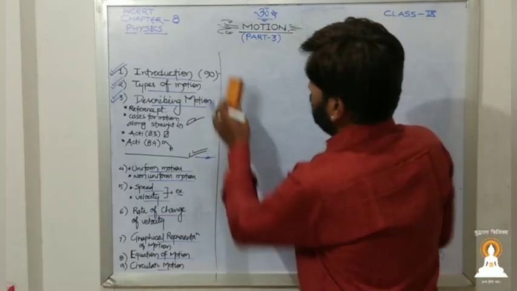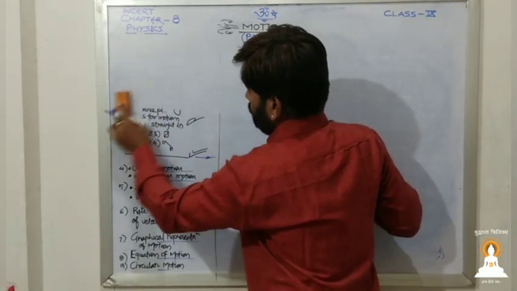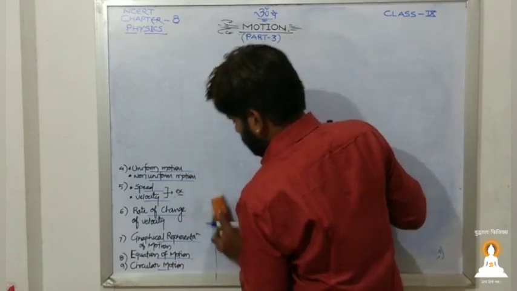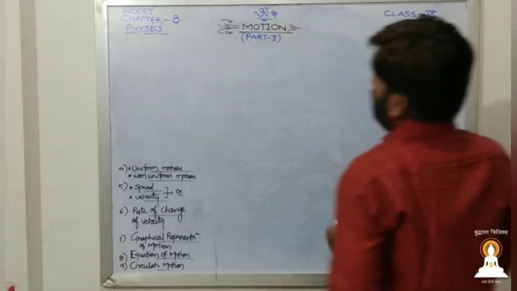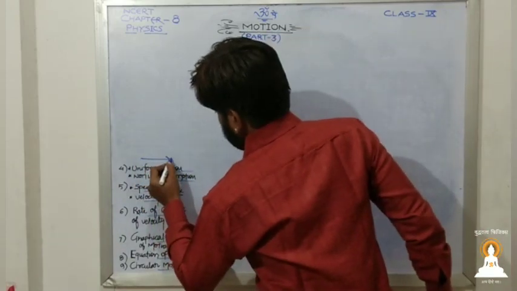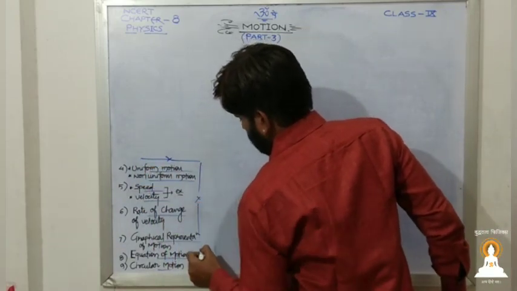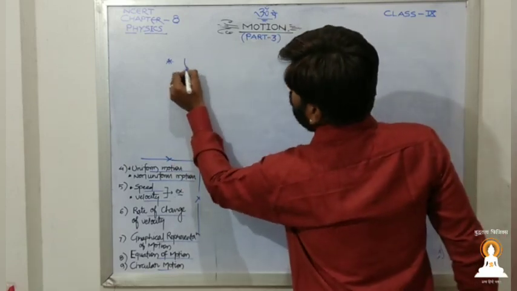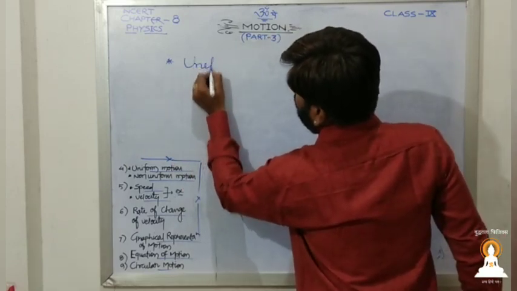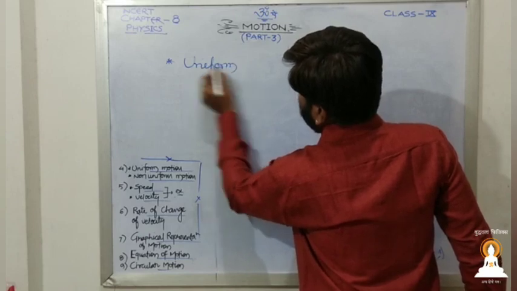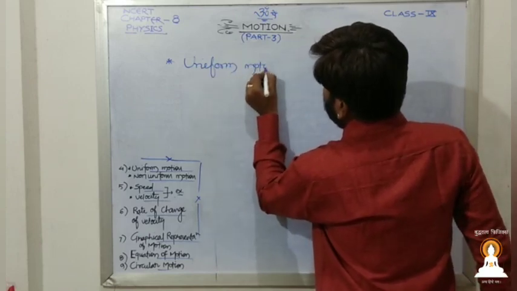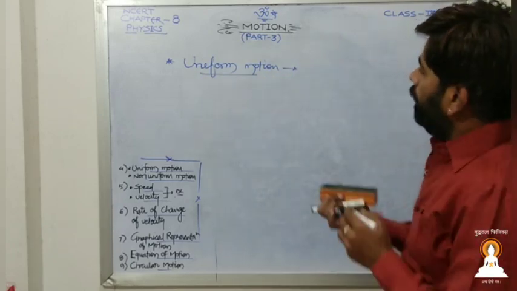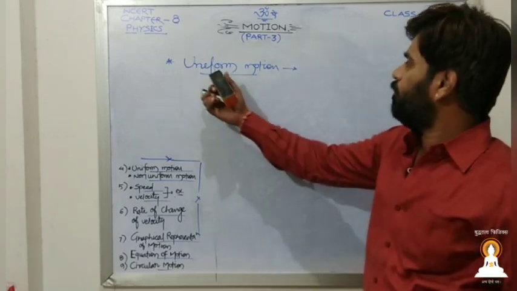So let us move towards uniform motion. Exactly what is the meaning of uniform?